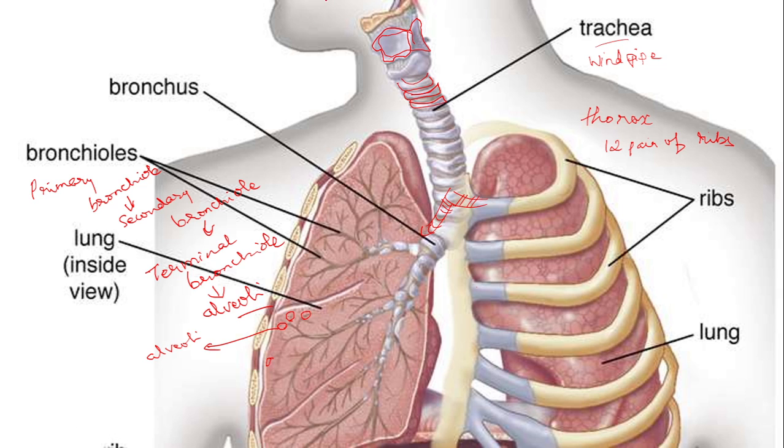Now again you can see here the vocal cords, how we are able to talk. This also you have to remember, we are able to talk because of the vocal cord. When we are breathing in, the cords will be opening, and when we breathe out, the cords will not close. So through that gap, when the air is moving out, there will be vibration. That vibration brings about the sound. So we are able to speak only because of this vocal cord.